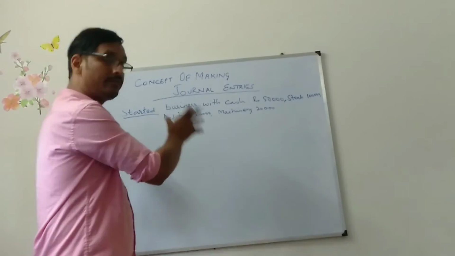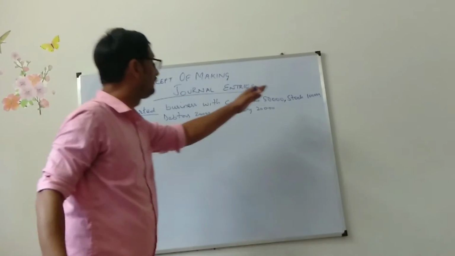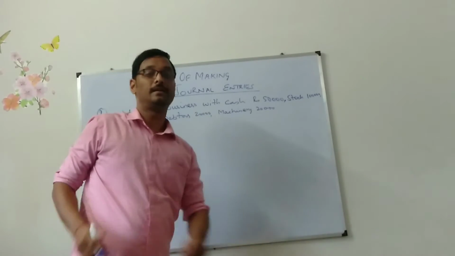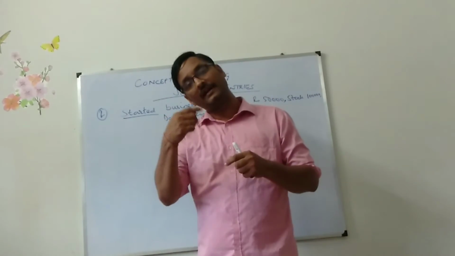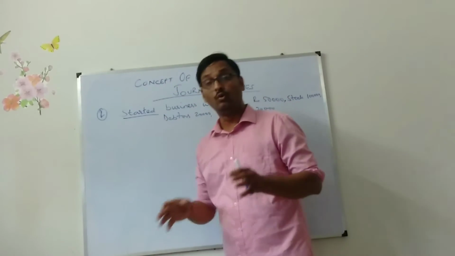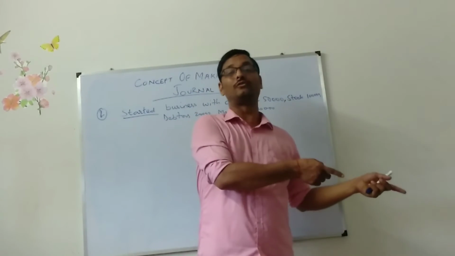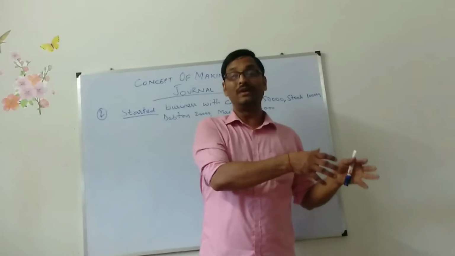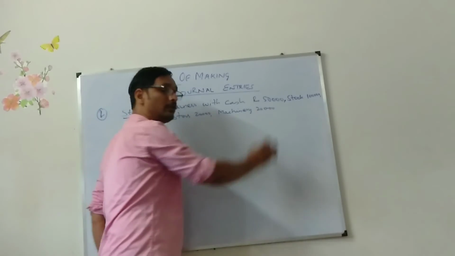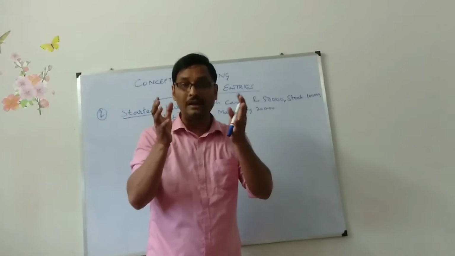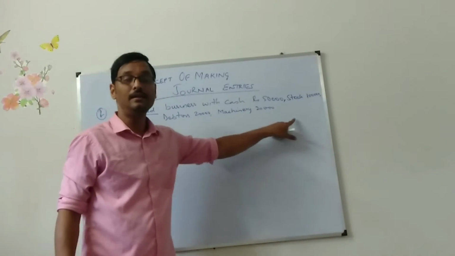See, this is another question. Question number 2. Started business with cash, stock, debtors, machinery. That means there is one owner. That owner has started a business. When that owner has started the business, that owner might be doing another business also. From that business, when he started this business, he has brought cash 50,000, stock valued 1 lakh rupees, debtors 20,000 and machinery 20,000.